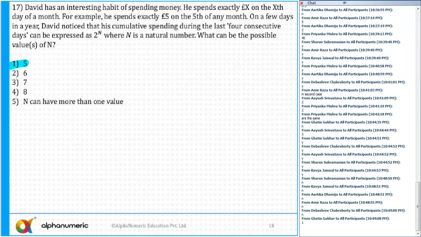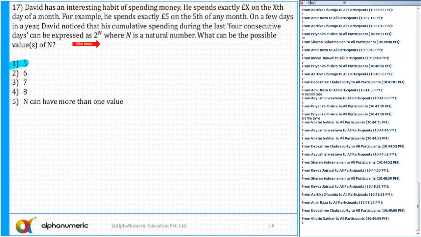Yes. Now it says David has an interesting habit of spending money. He spent exactly pound X on the Xth day of a month. For example, he spends exactly pound 5 on the 5th of any month. On a few days in a year, David noticed that his cumulative spending during the last 4 consecutive days can be expressed as 2 to the power n.